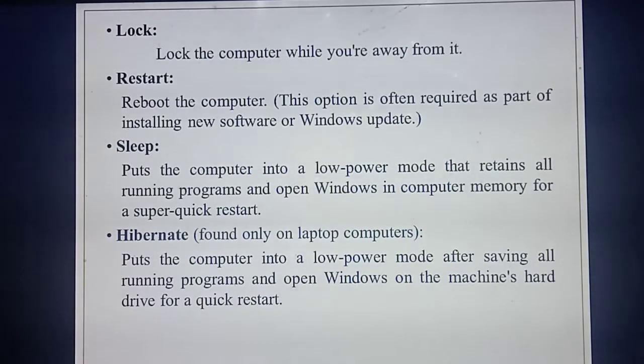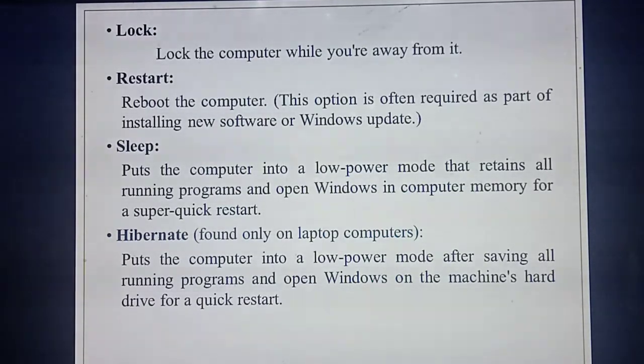If you give the sleep mode, the desktop power will go off and only the desktop will sleep, but the processes running inside will continue to run. Understood, students? To avoid using more power, you give the computer sleep mode. The processes will keep running, but the desktop will be in a sleep condition. Okay, the next one is hibernate.